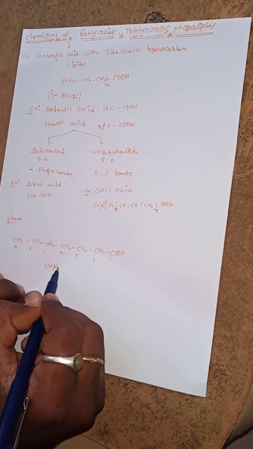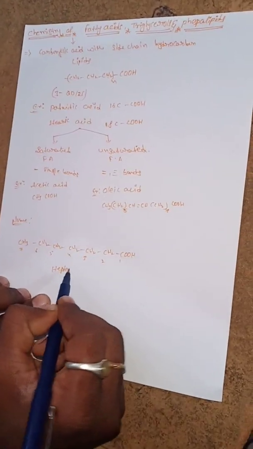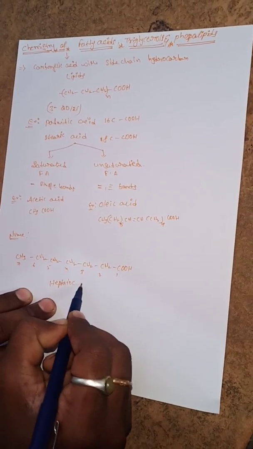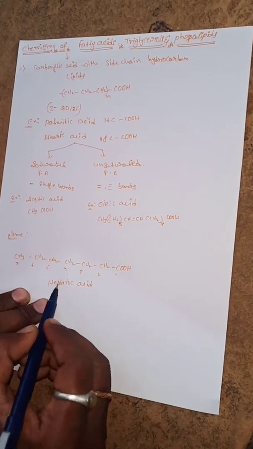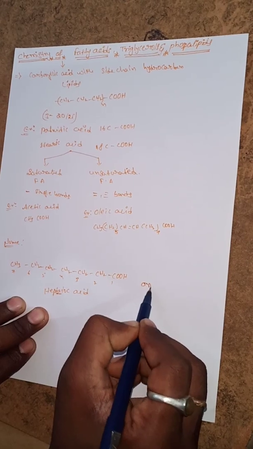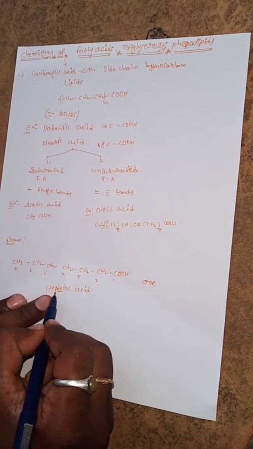Carboxylic acid. Heptanoic acid. Heptanoic means what? All are single bonds, so the suffix name is ane. Single bonds means ane. Hept-ane.